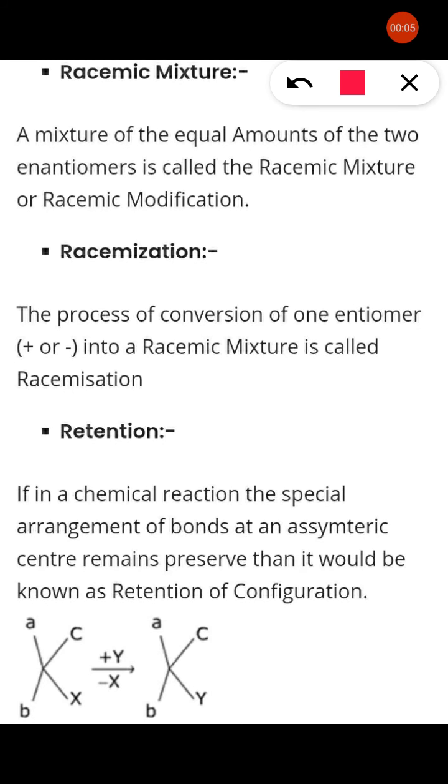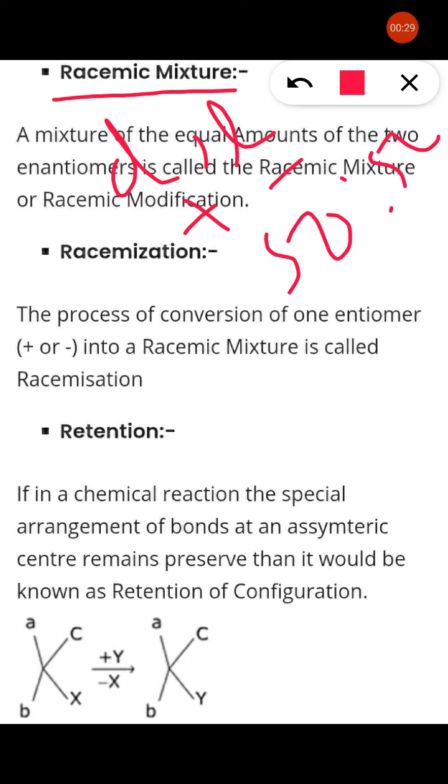Now here we will discuss the remaining part of stereochemistry, that is the racemic mixture. What is a racemic mixture or racemization? A racemic mixture is a mixture of dextro and levorotatory, that is plus and minus, in a 50:50 ratio, forming DL or plus-minus. That is said to be a racemic mixture, and the process and phenomenon is known as racemization, right?